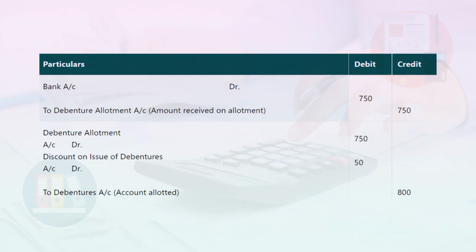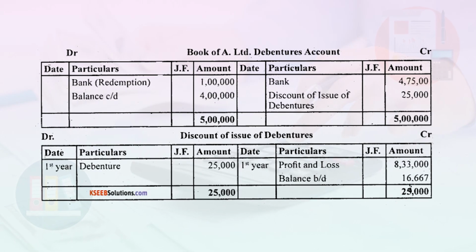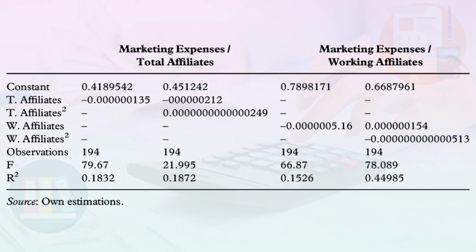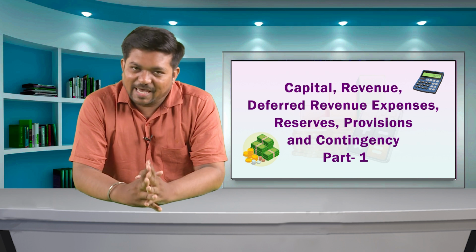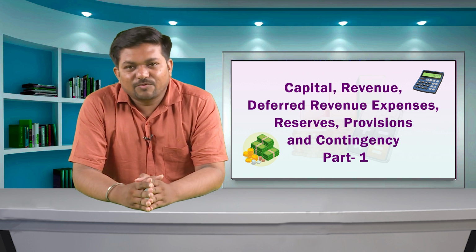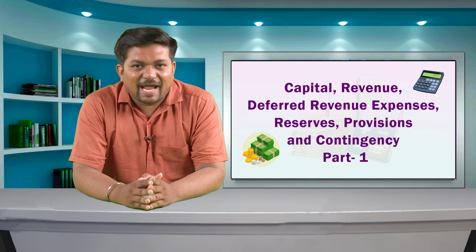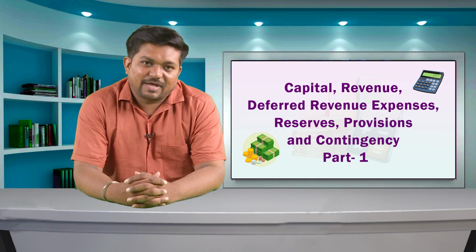Preliminary expenses, debenture discounts, debenture redemption losses, advertisement expense, etc. are the illustrations of the deferred revenue expenses. These are known as spread expenses and fictitious assets as well.